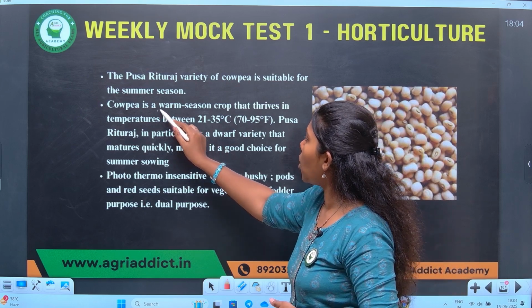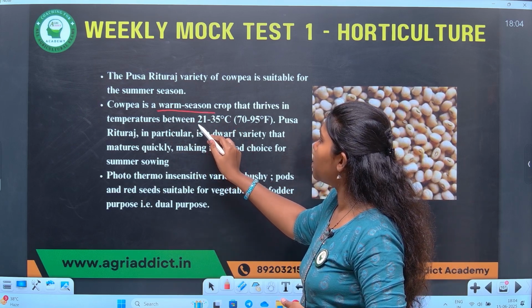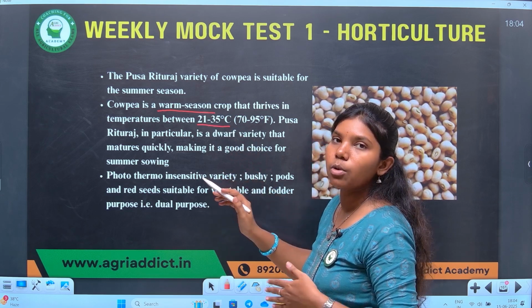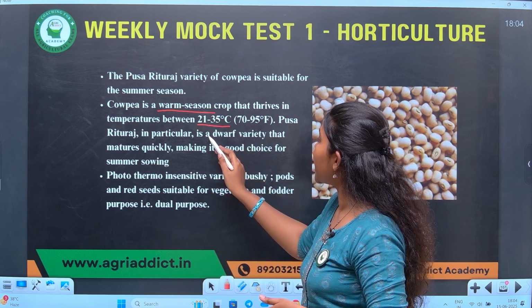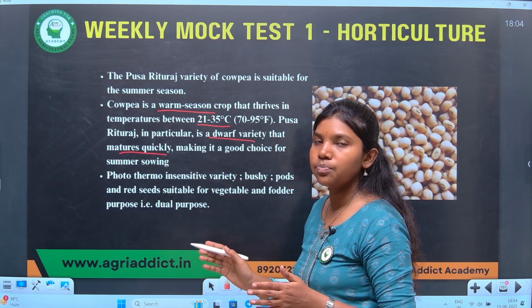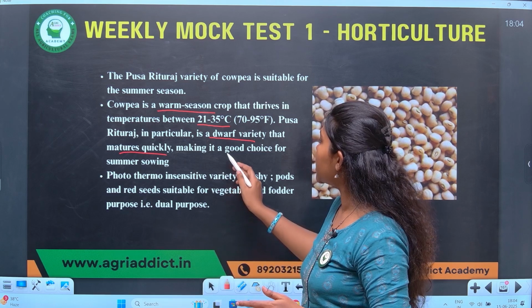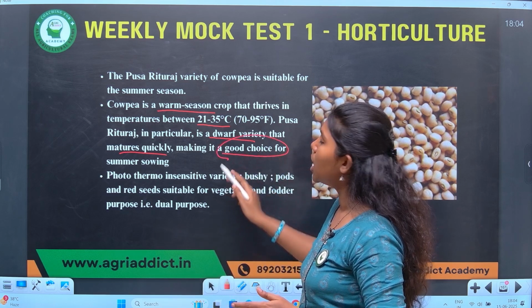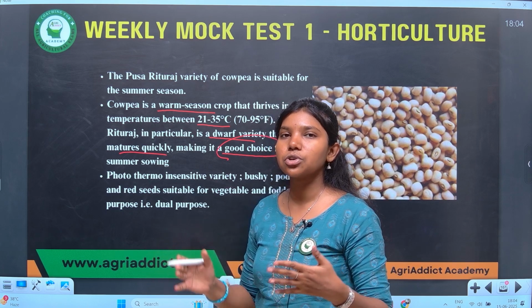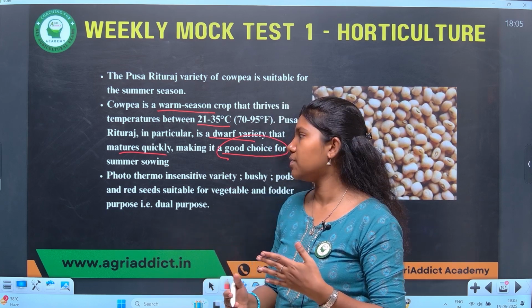Because it is a warm season crop that thrives at a temperature of 21 to 35 degrees Celsius. The speciality about Pusa Rudraj is it's a drought variety, matures quickly, that is, it's a short duration crop, making it a good choice for summer sowing. Because in summer the availability of water will be less, so the shorter the duration of the crop, the more the benefit for the farmer.